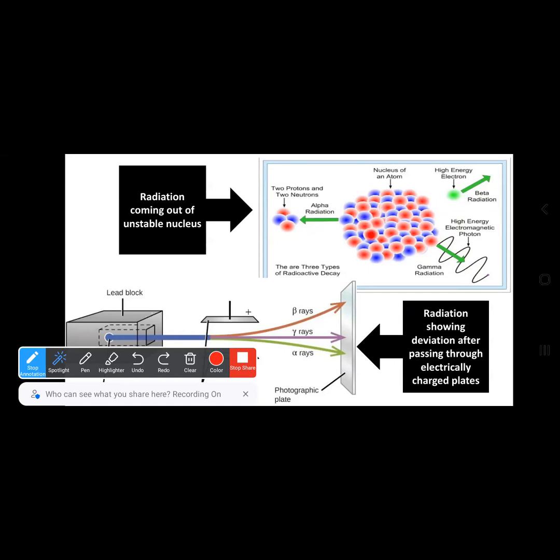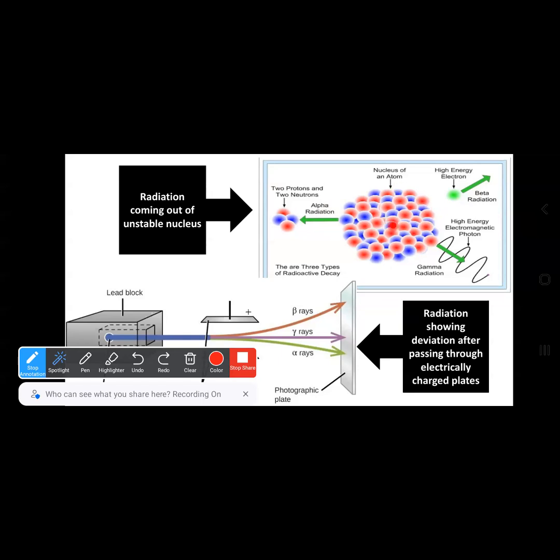Now what actually are alpha rays? Alpha rays are nothing but two protons and two neutrons. The heavy nucleus contains a large number of protons and neutrons. Among these, if two protons and two neutrons together are released from this heavy nucleus, such radiation is known as alpha radiation.